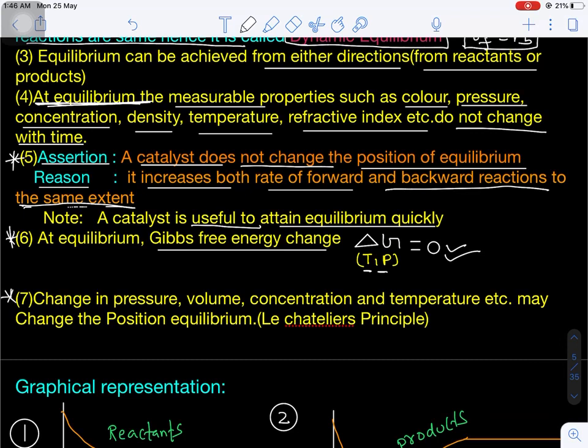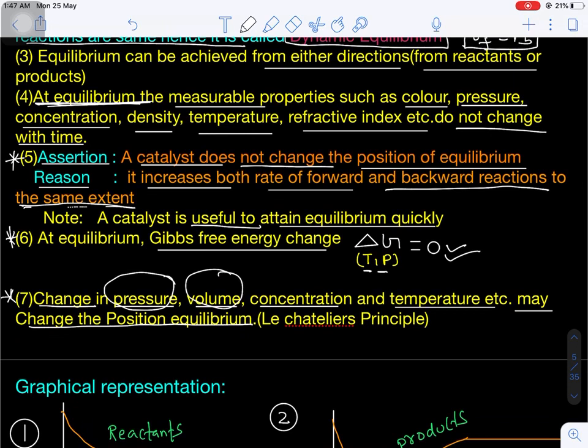And one more important point is there. Here there are some parameters: pressure, volume, concentration, temperature, etc. When these parameters change, the position of equilibrium may also change. What are the factors affecting the position of equilibrium?